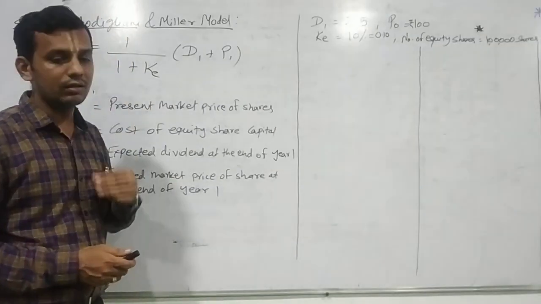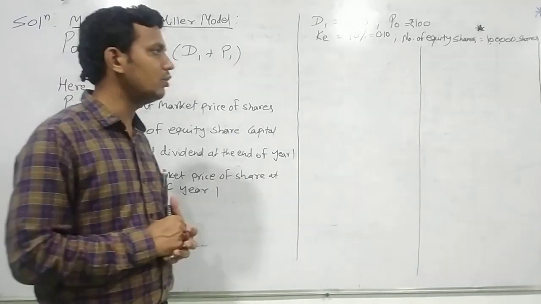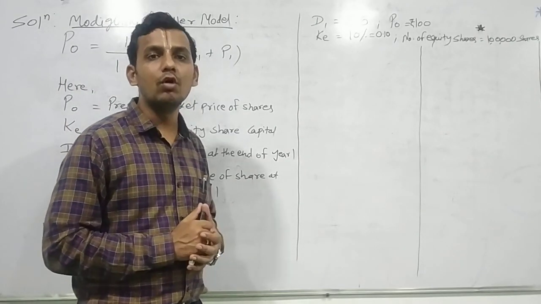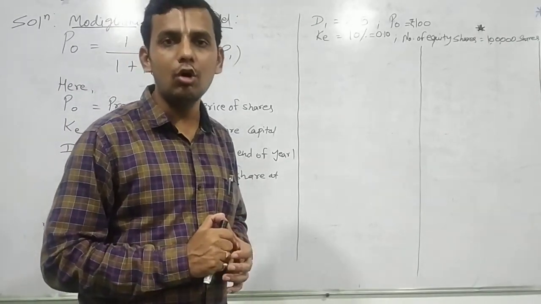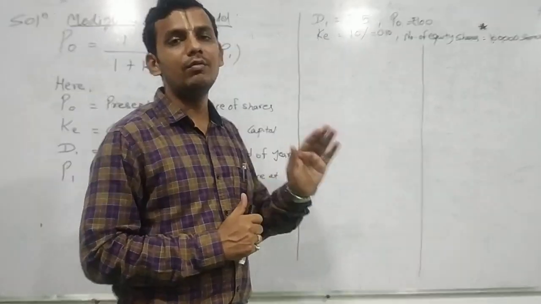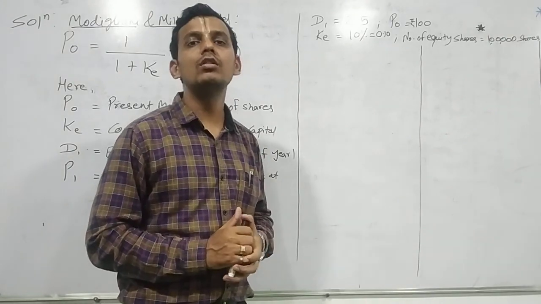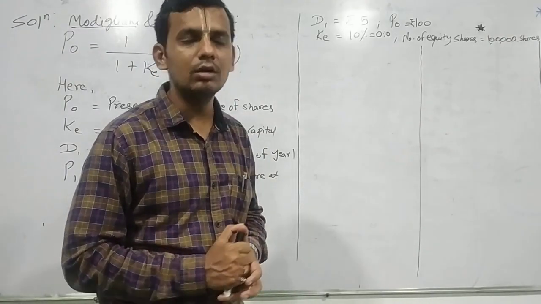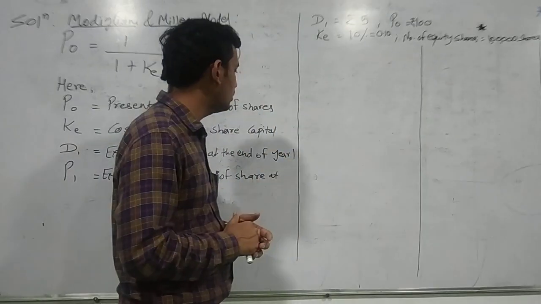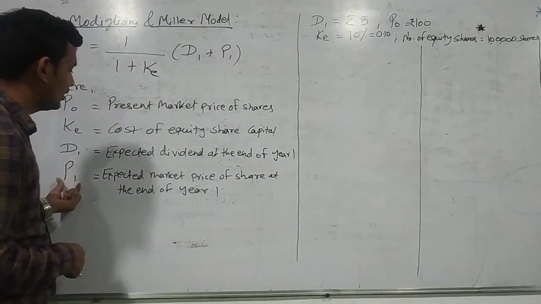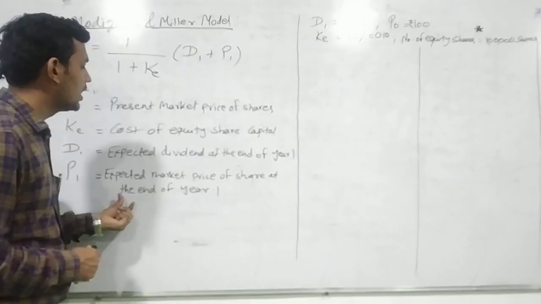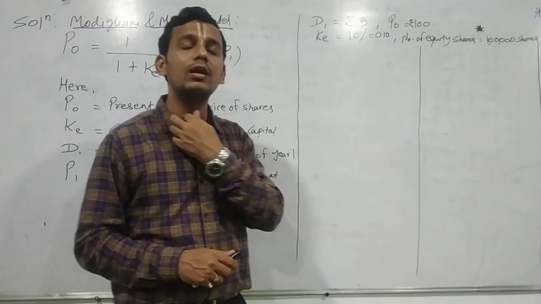We have been given two conditions in which we have to determine the impact of distributing and not distributing the dividend of rupees 5 on the market price of the shares, or in other words, we have to calculate P1, that is the expected market price of the share at the end of year 1.